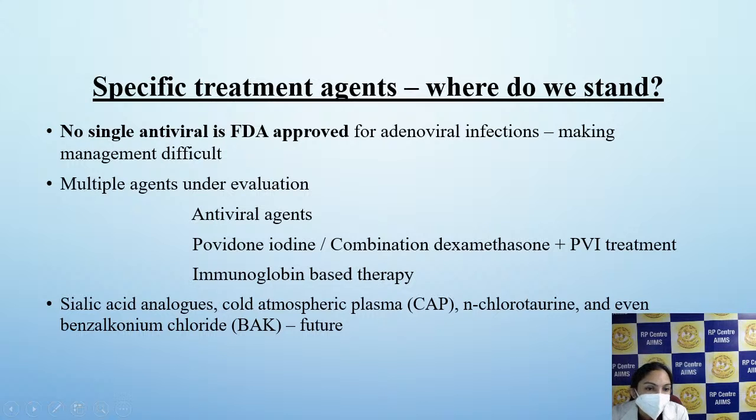Multiple agents under evaluation include several antiviral agents, povidone, which is an antiseptic agent, combination of dexamethasone with povidone, and immunoglobulin-based therapy. The newer future treatments that are being investigated are sialic acid analogs, cold atmospheric plasma, chlorotaurin, and even benzalkonium chloride.